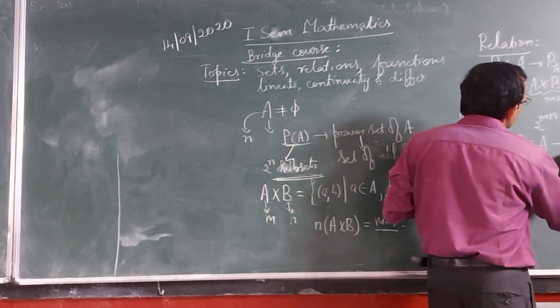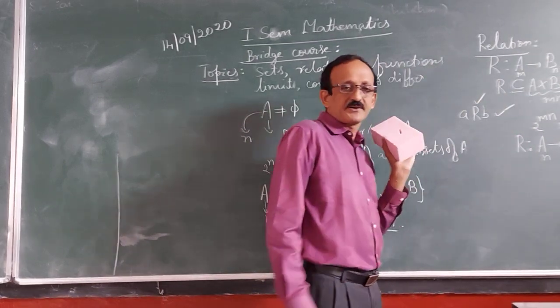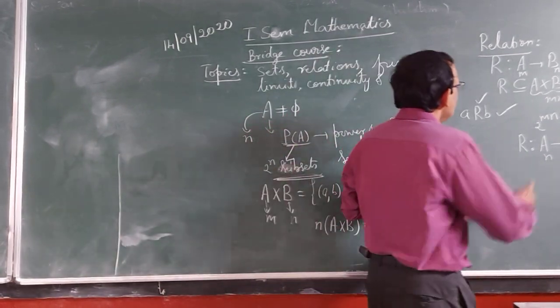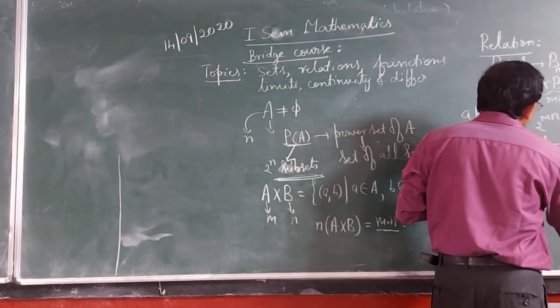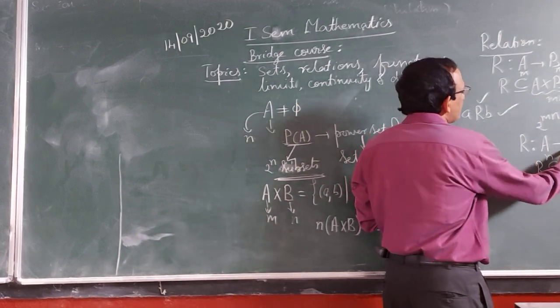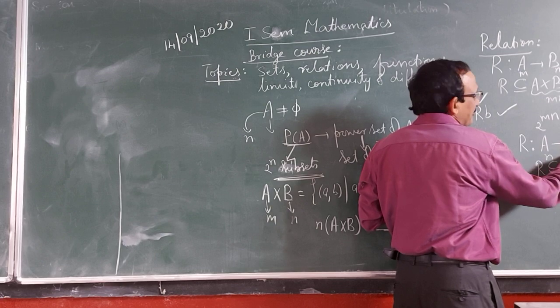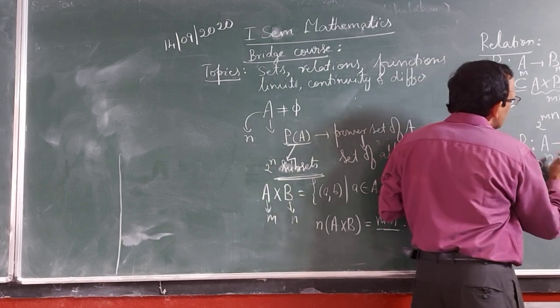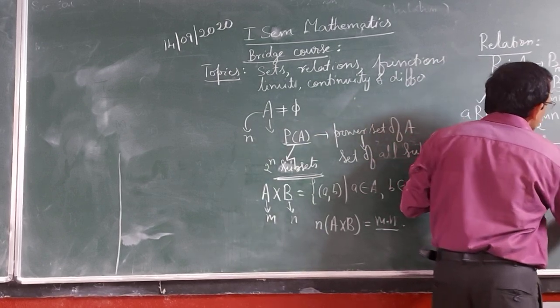If A has n elements, B has n elements, then a relation from A to A is a subset of A cross A. A has n elements, and this also has the same number of elements. A cross A has n into n, that is n square, elements.